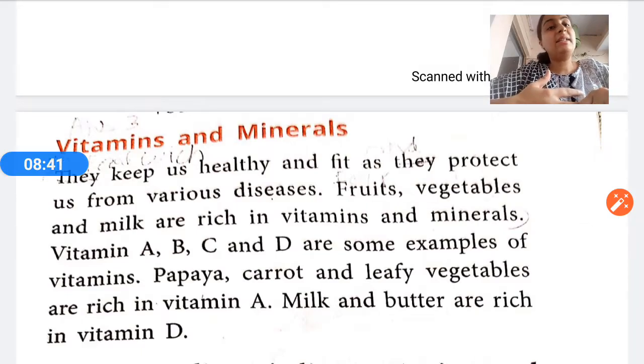Vitamins and minerals keep us healthy and fit as they protect us from various diseases. Without them we cannot function regularly in a good mode. Sometimes we are surrounded by a disease also. So how can we overcome that problem? Vitamins and minerals help us to deal with this problem because they protect our body from these diseases.